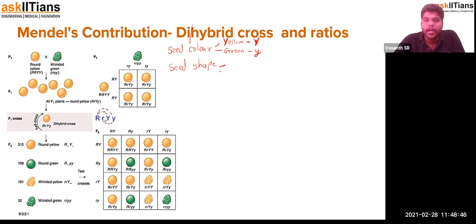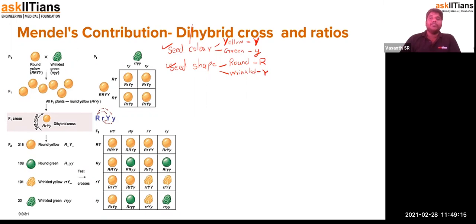Seed shape again has two: round and wrinkled. Round being dominant, we take capital R, and wrinkled being recessive, we take small r. So these are the two characteristics, seed color and seed shape.